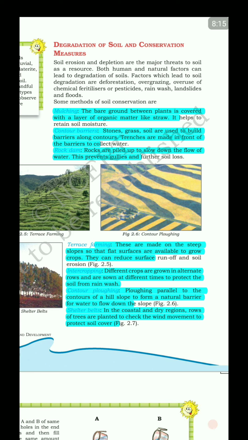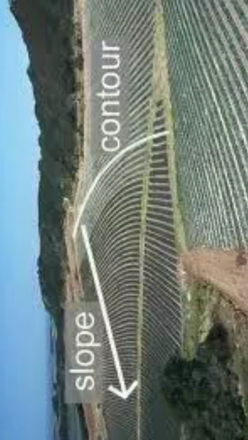Next we have contour ploughing. Plowing parallel to the contours of a hill slope to form a natural barrier for water to flow down the slope, right? That is contour ploughing.